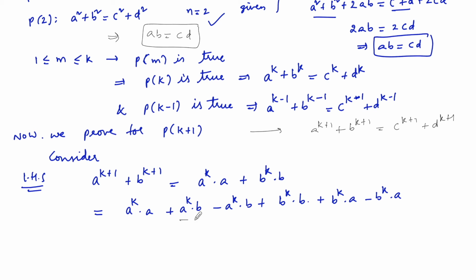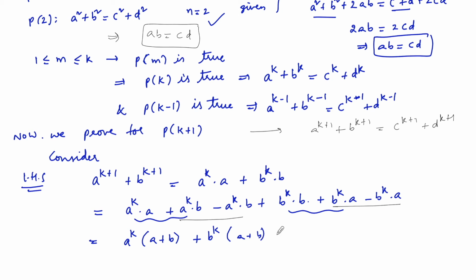So these are the terms added and subtracted. From these two terms we can take out a^k common, so we can write (a+b). And again from these two terms we can take b^k common, so we can write again (a+b).